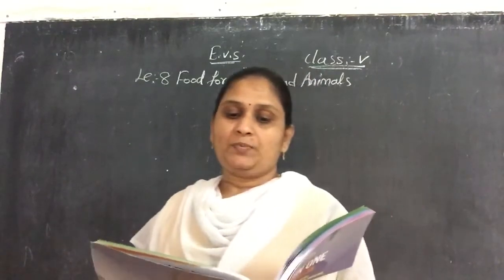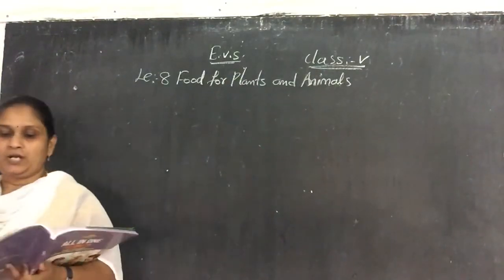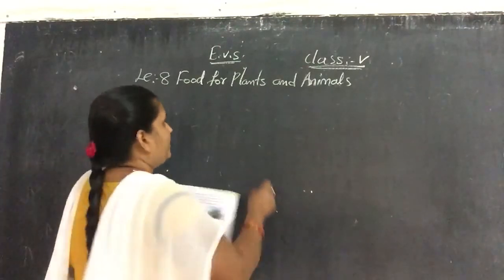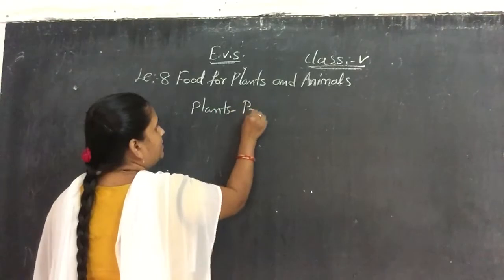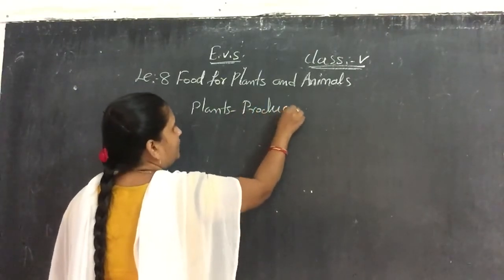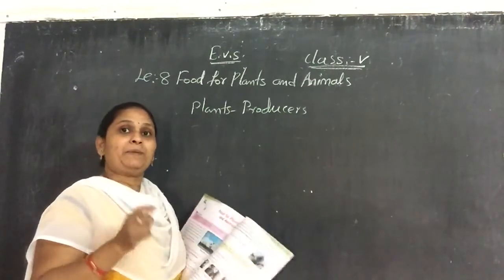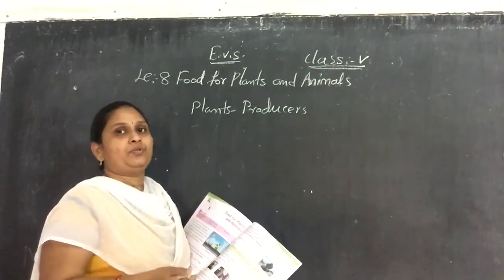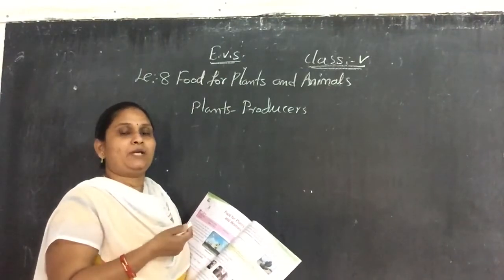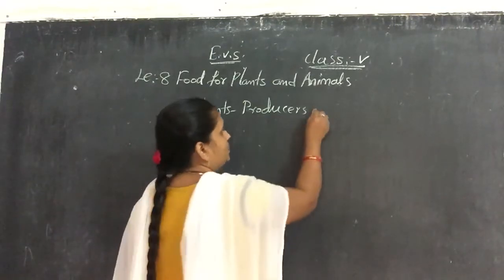So plants are called producers. What will the plants be called, children? Producers or autotrophs. Producers or autotrophs. Plants are producers. It means, without depending on others, they prepare their own food. They manufacture their own food. Because of that, they are known as producers, or in one more word, as autotrophs.